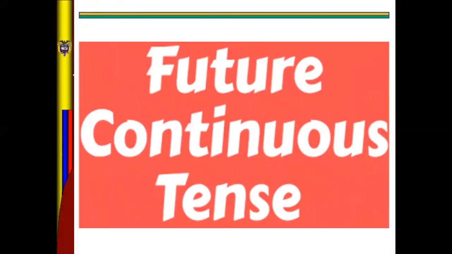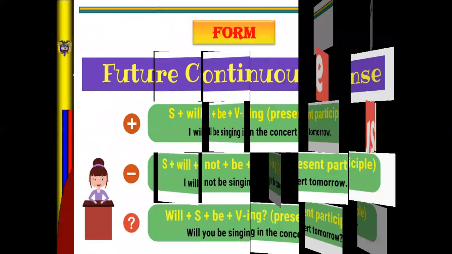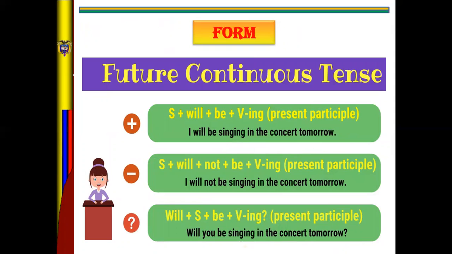Okay. Future continuous. I'm going to explain to you the structure in affirmative, negative, and interrogative form. Affirmative. Subject plus will plus be plus verb in ing. Okay? Verb in ing, remember, is the present participle. Okay? For example, I will be singing in the concert tomorrow.